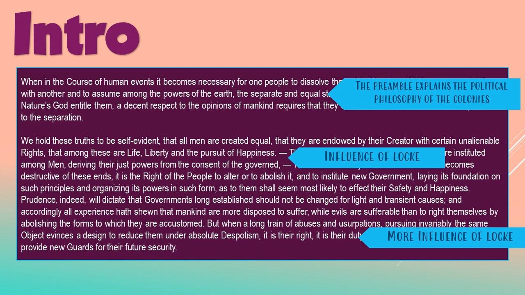explanation of what it is that is the political philosophy of the group of people running the colonies. So he's trying to set us up with the ideas that form the basis of what will become the United States government. And so let's get to the famous part that you definitely know here. We hold these truths to be self-evident, that all men are created equal, that they are endowed by their Creator with certain unalienable rights, that among these are life, liberty, and the pursuit of happiness.